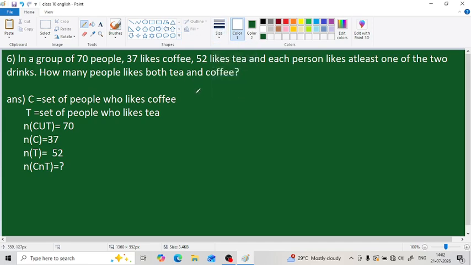So first we have to write our equation, isn't it? What is our equation? N of x union y equals N of x plus N of y minus N of x intersection y.